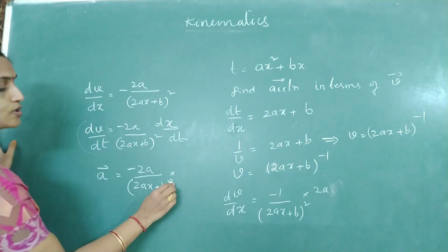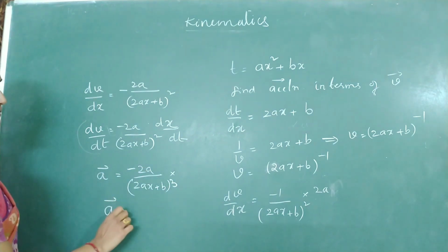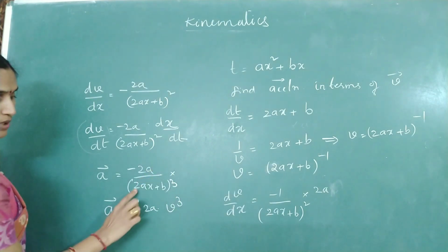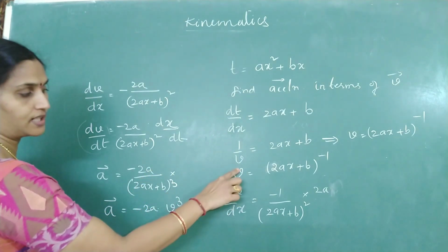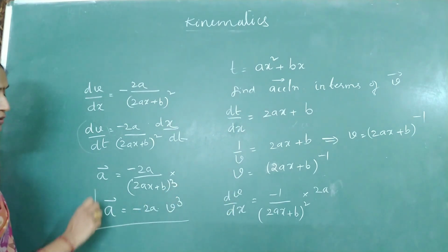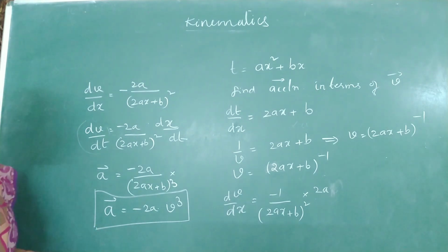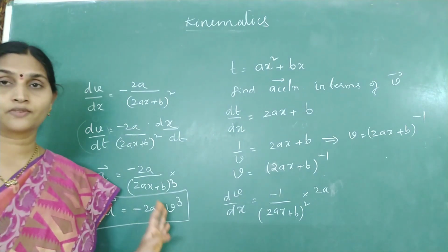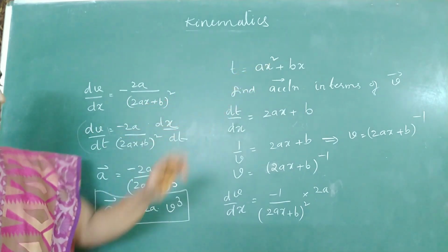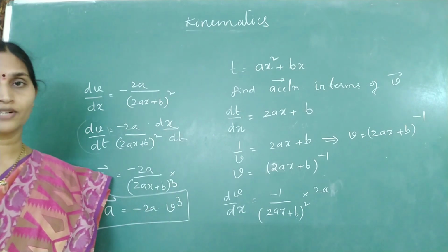And if you write this equation in terms of v, minus 2a into v cube, because 1 by 2ax plus b is nothing but v. So cube of it, we can write it as v cube. Okay, so this question is repeated a number of times in various objective exams. So remember this, if t is a function of x and they are asking you to find out acceleration, this is how you can simplify and find out.